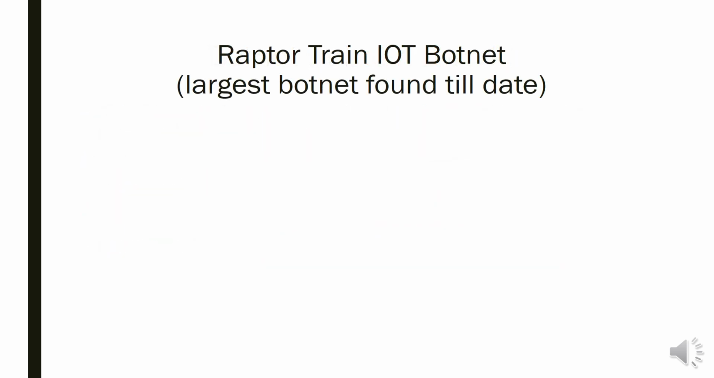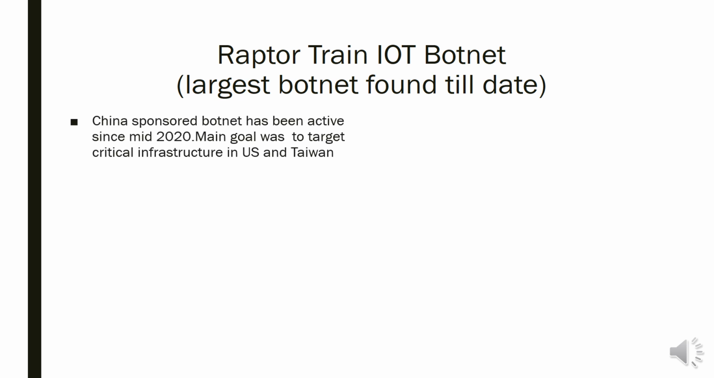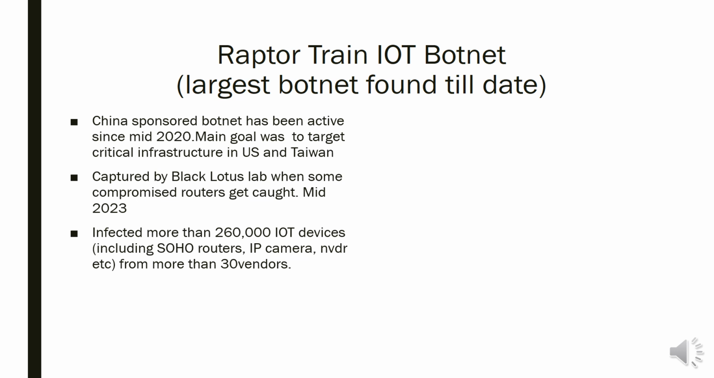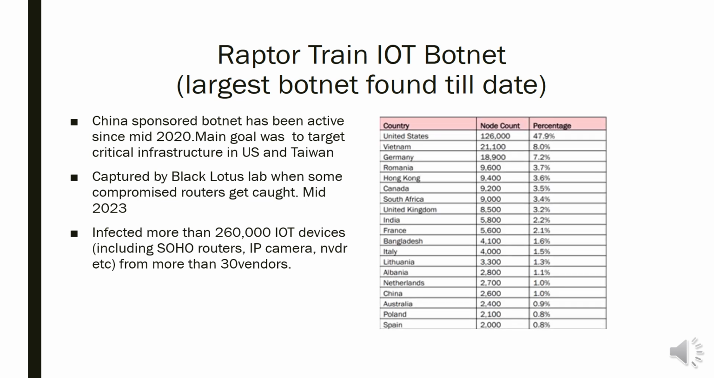The Raptor Train IoT botnet falls under the category of advanced persistent threat type, which means it was initiated by the Chinese state against the US and Taiwan to get critical information. Around mid 2020, it was captured by Black Lotus Lab. According to the report, it has infected more than 2 lakh IoT devices, small office, home office routers, IP cameras, and NVRs. According to the data shown in the table, it has affected more than 10 countries.